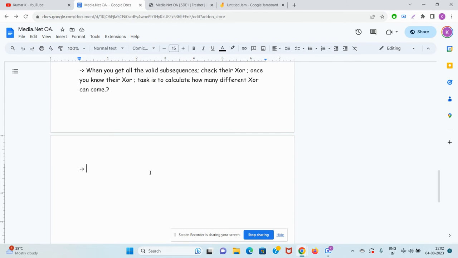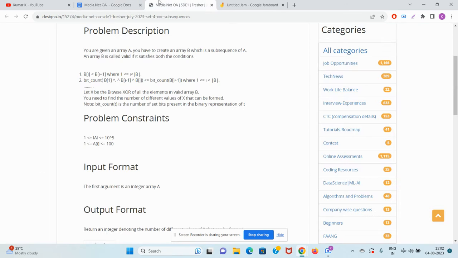So what will be the meaning of DP in our case? DP of I. We want to know how many valid subsequences are there such that their XOR is something.